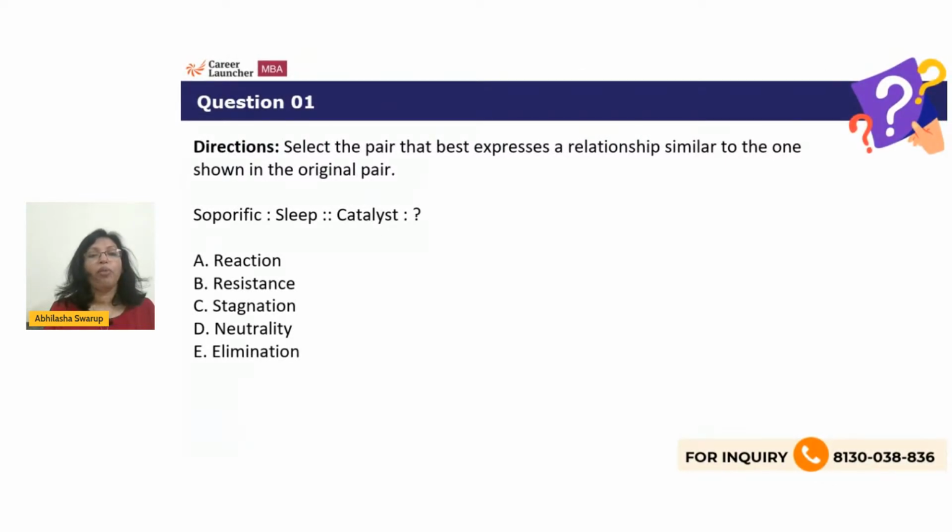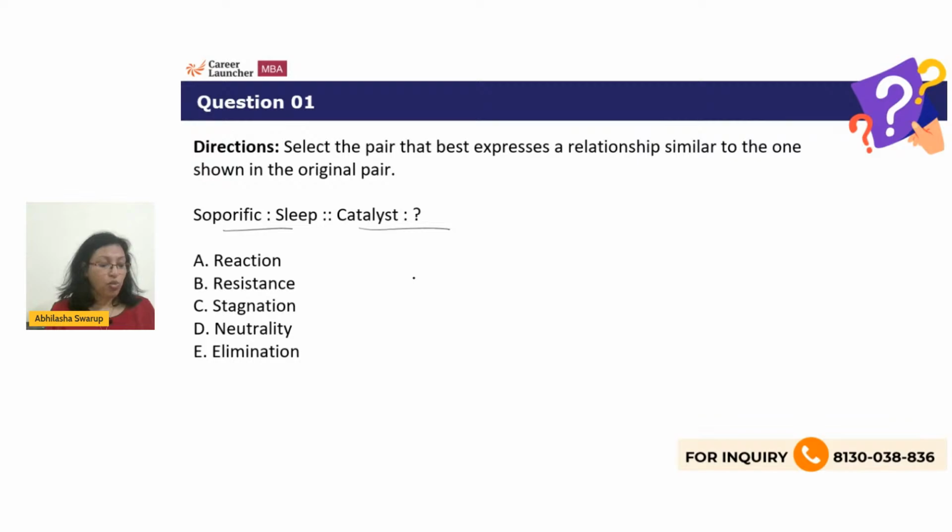Select the pair that best expresses a relationship similar to the one shown in the original pair. Please understand that you're looking for an analogy. In an analogy question, you're given one relationship and you're expected to extrapolate that relationship onto the other set of options. So if soporific is to sleep, then catalyst is to what? First, of course, you need to know the meaning of soporific.